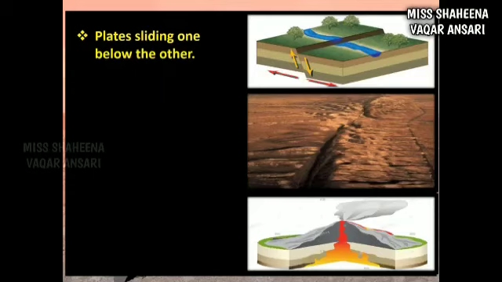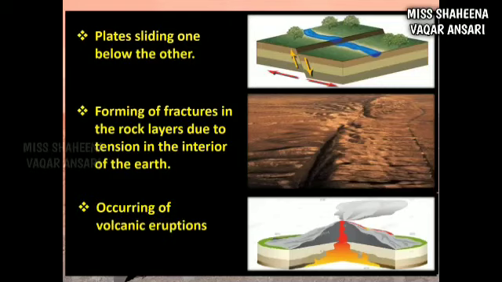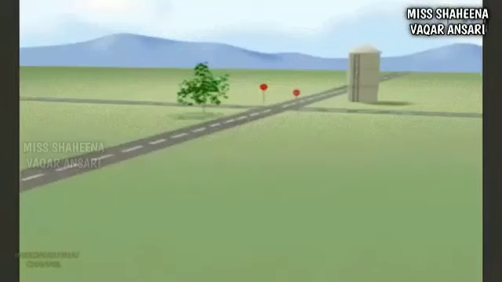Now students, tell me, what is the reason behind the formation of fractures in the rock layers? Yes, very good. Tension. When tension accumulates on the layers of the rocks, it eventually creates fractures on it, and that can cause an earthquake. The last one is the occurrence of a volcanic eruption.